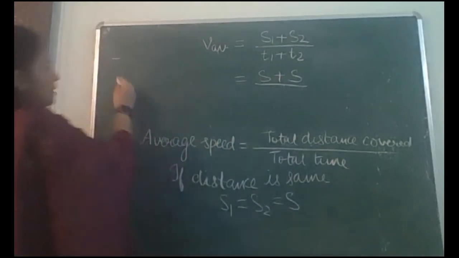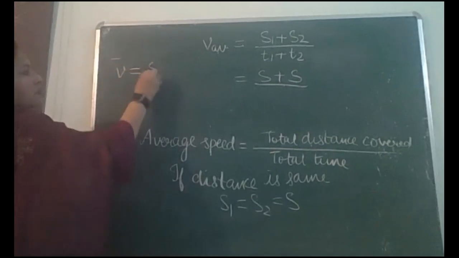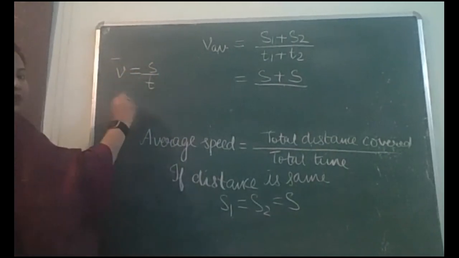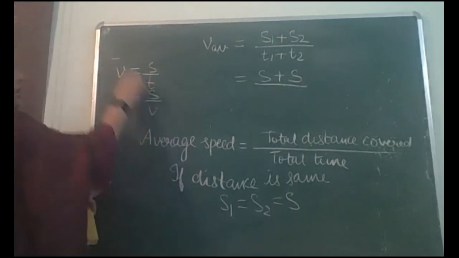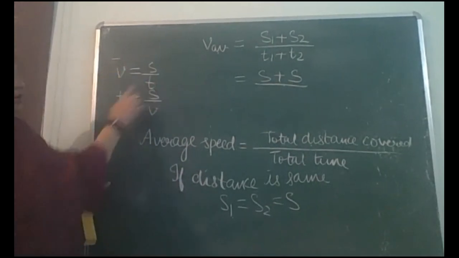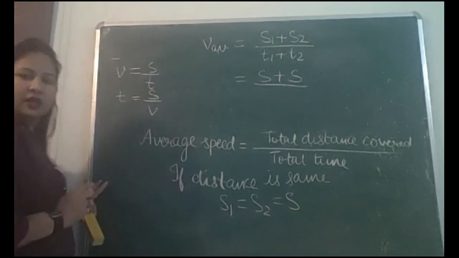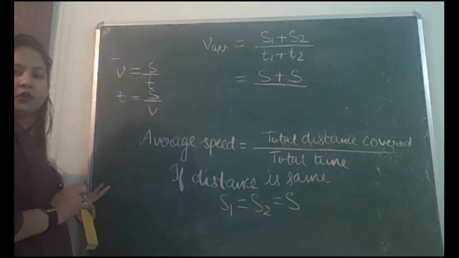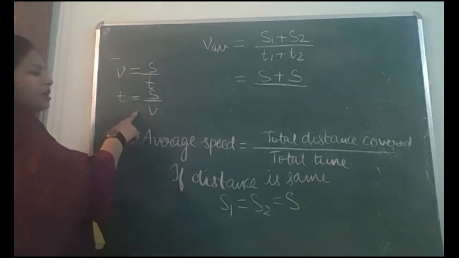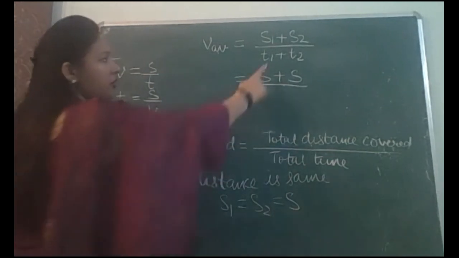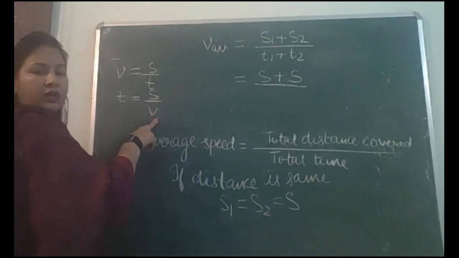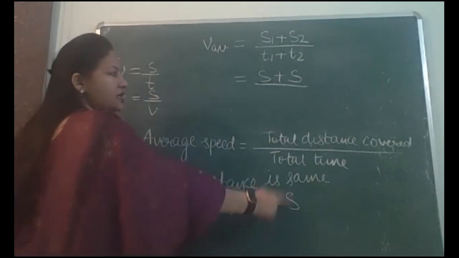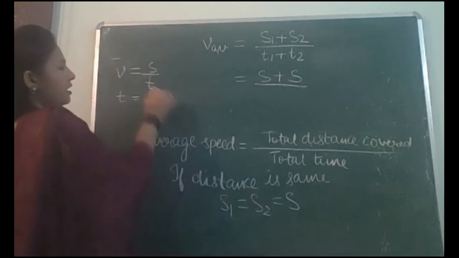अब देखिए हमारा बेसिक फॉर्मूला was speed is distance over time. Can you write time from here? टाइम उधर चला जाएगा, v नीचे आ जाएगा. So time can be written as S over v. Okay. So using this can we write T1? T1 को कैसे लिखेंगे हम? S1 over V1. But we won't write S1 because S1 is equal to S. So how will I write T1 here?